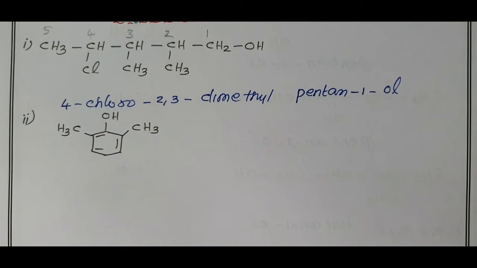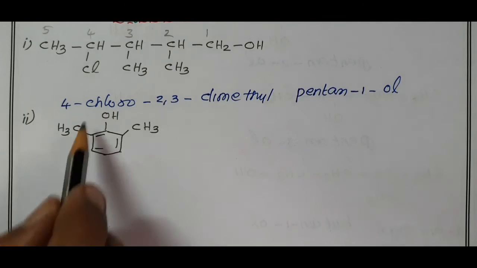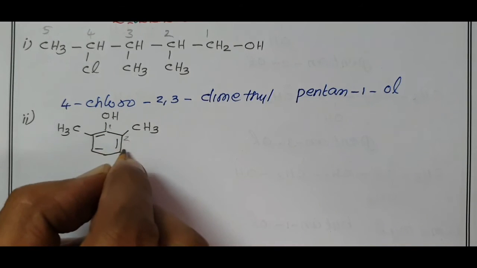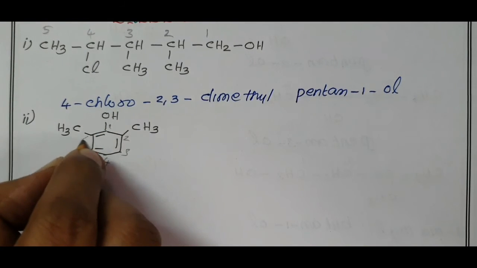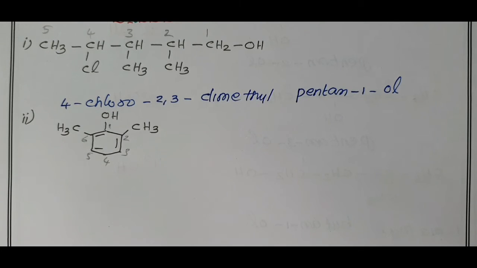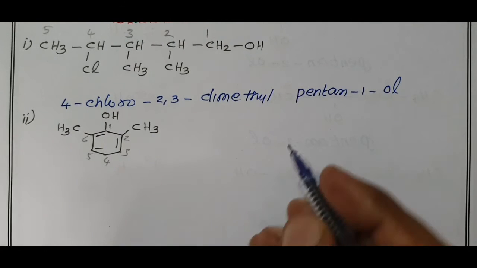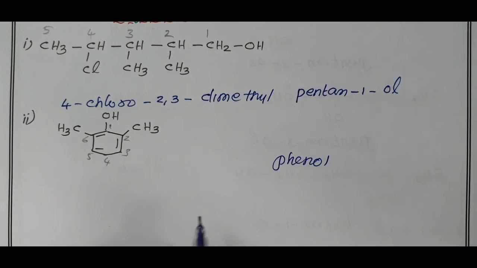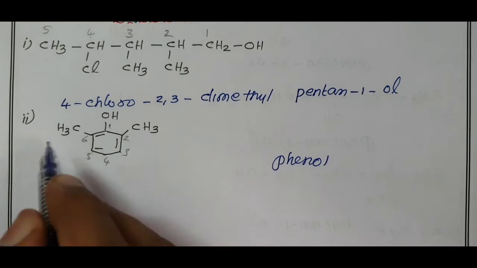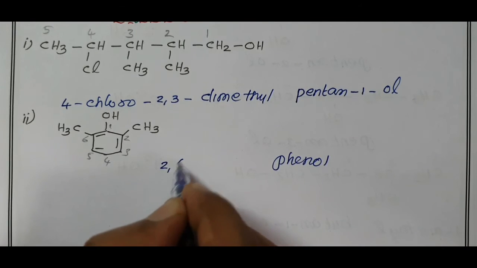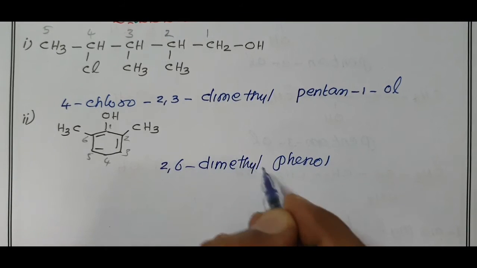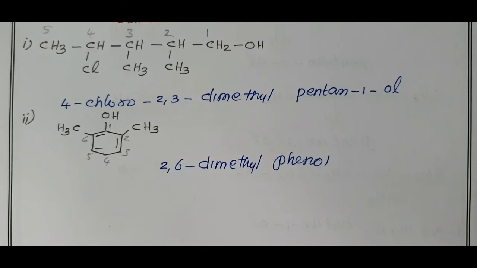Phenolic compound. C6H5OH is called phenol. The IUPAC name of phenol is also phenol. So 1, 2, 3, 4, 5, 6. The methyl positions are 2, 6. We can directly write the parent alcohol is phenol. Position of the methyl groups are 2, 6. There are 2 methyl groups, 2, 6. How many methyl? Dimethyl. 2, 6 dimethyl phenol.